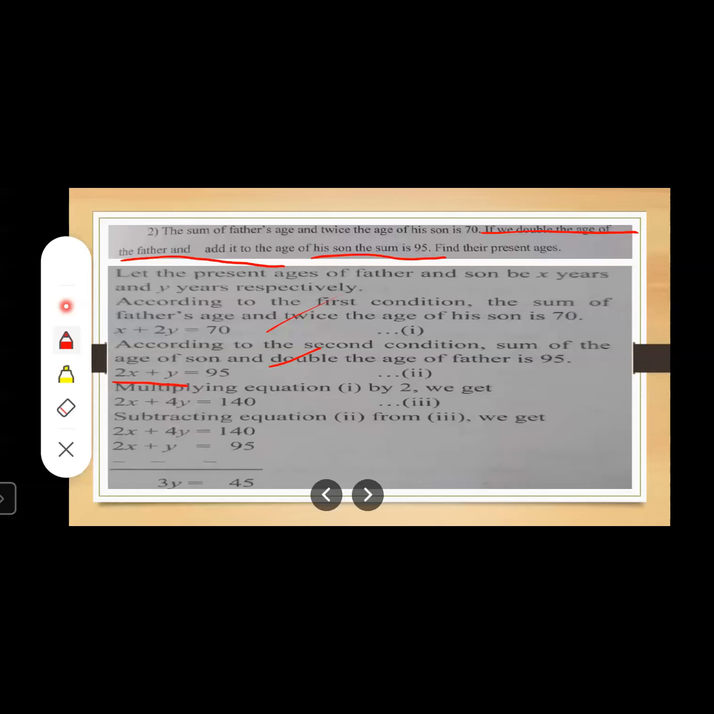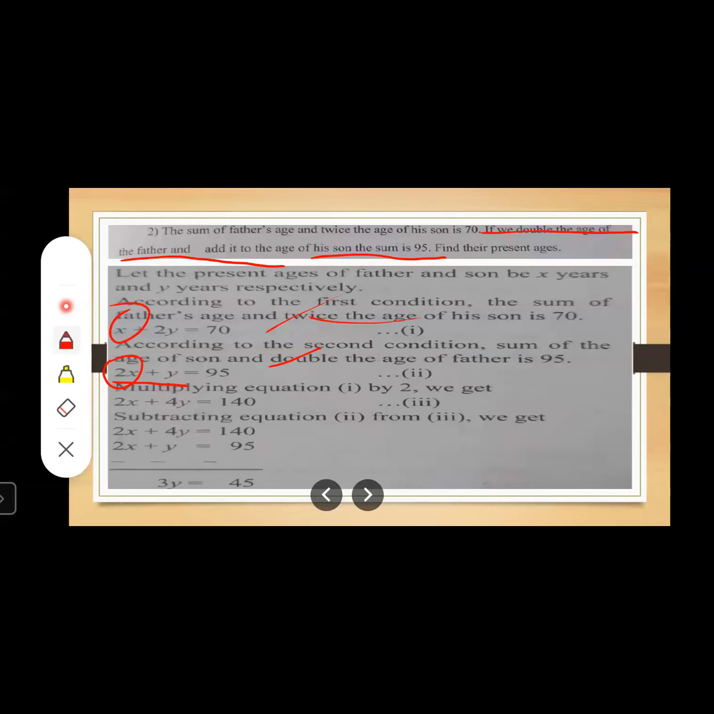Here the variables are not the same. Coefficients of the variables are not the same. First of all, we need to equalize the coefficients of either variable x or y. Since 2x is there, what we have done here is multiply equation number 1 by 2, so that we will get the coefficient of x as 2, right?